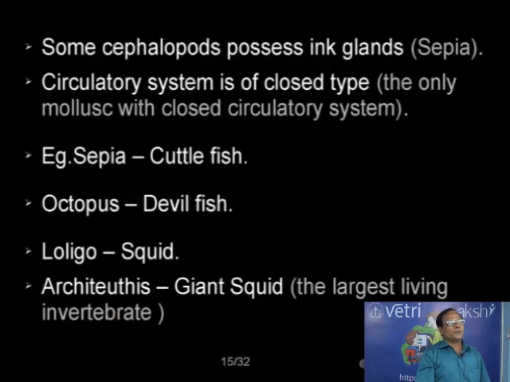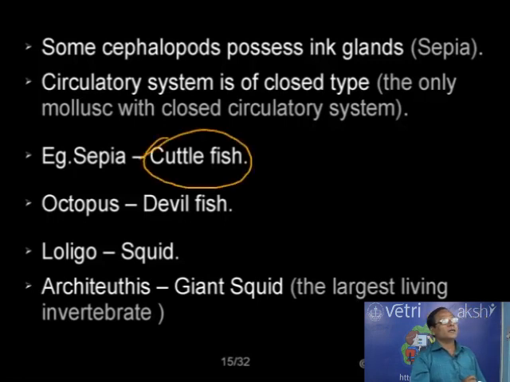And in the case of Sepia, there is one question also, that Sepia is normally called a cuttlefish. And it contains ink glands, an organ of defense. When some enemies are approaching, the animal releases ink particles from the ink glands so that the water becomes gloomy, and as a result the animal escapes.